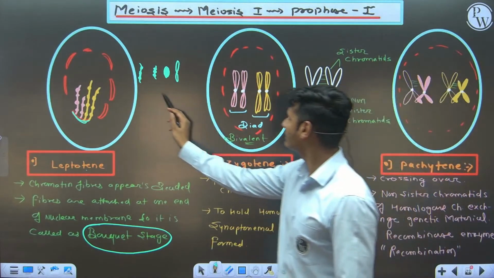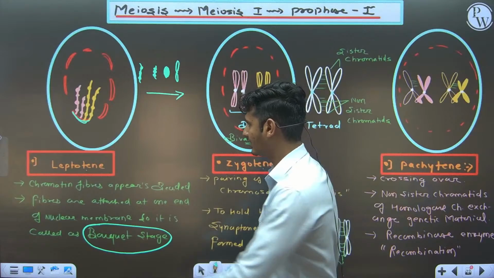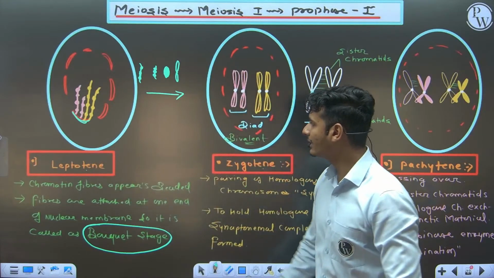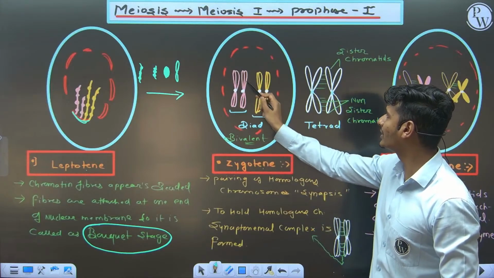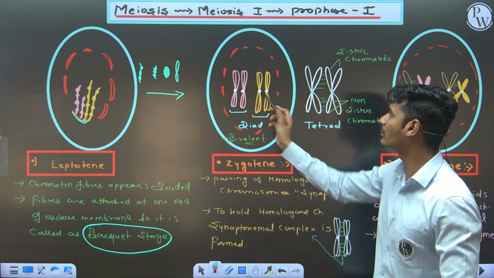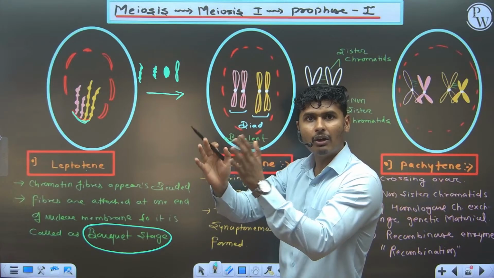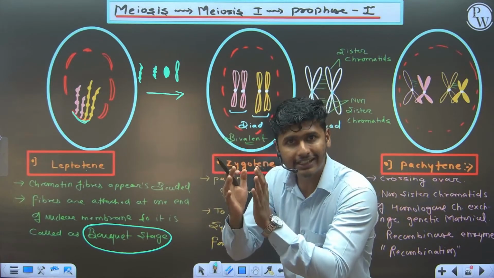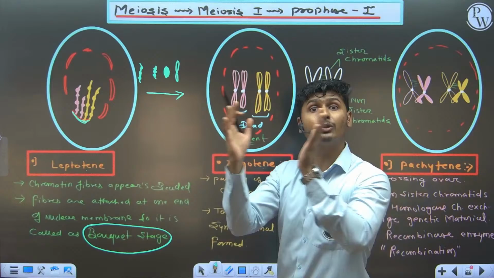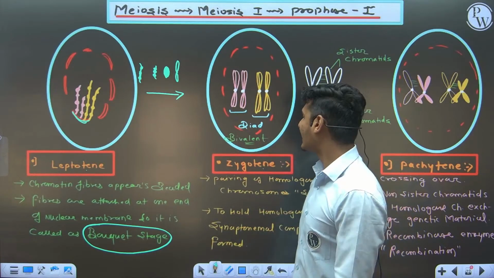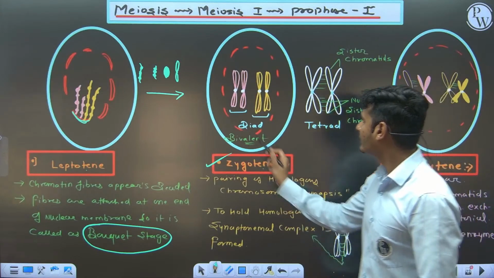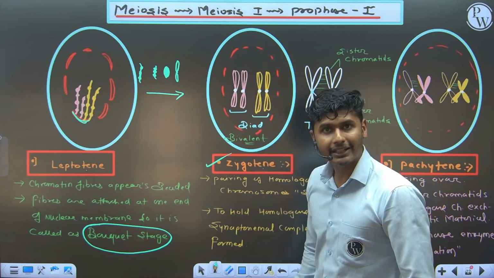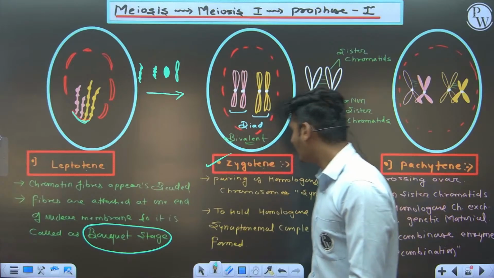So this is the transition from leptotene to zygotene. In zygotene we directly observe two homologous chromosomes pairing with each other. Homologous chromosomes coming close to each other is known as synapsis. Where synapsis takes place in zygotene, this is known as the dyad or bivalent.